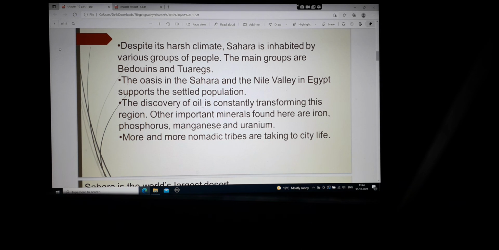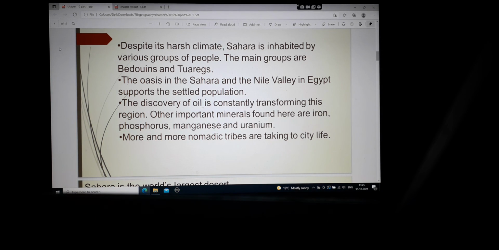The discovery of oil is constantly transforming this region. Oil refers to petroleum products like petrol and diesel. So the discovery of oil is transforming the Sahara Desert from an uninhabitable region to a habitable region where people can live. Other important minerals found here are iron, phosphorus, manganese, and uranium.